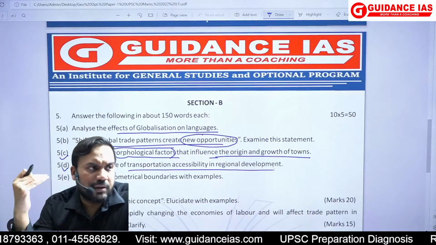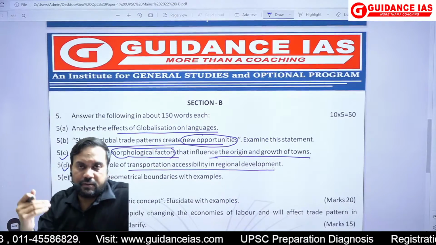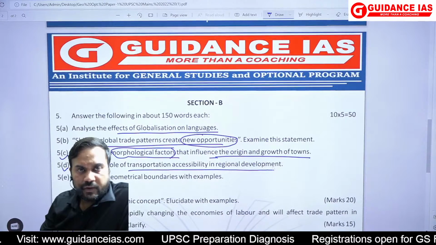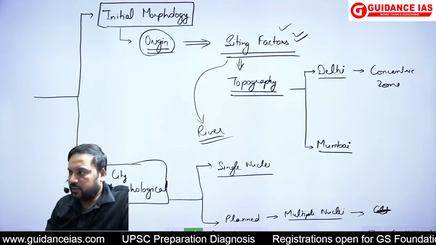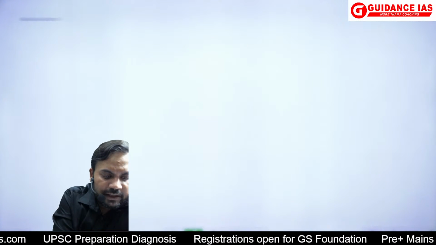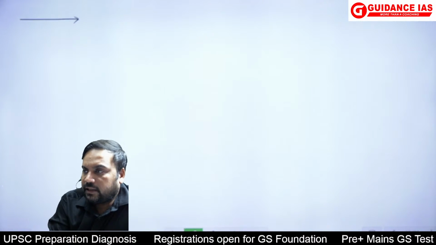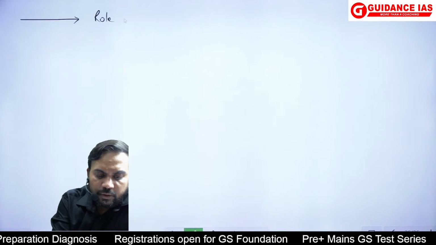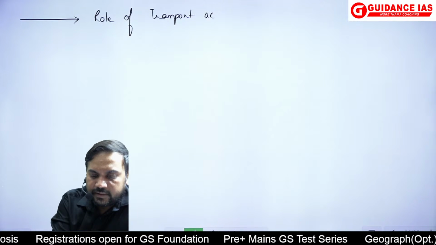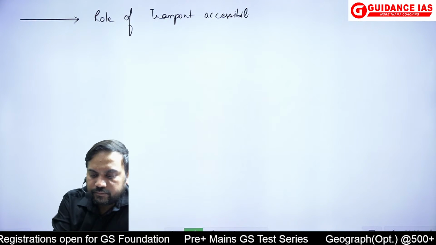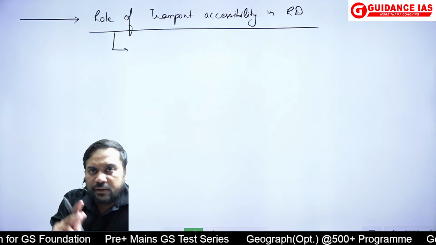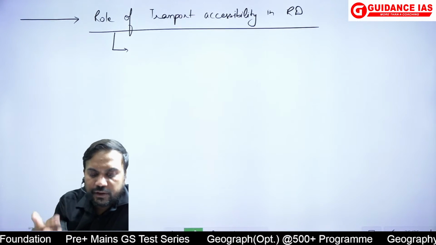I have almost devoted 2 to 3 hours in just dealing with this transportation and regional development question. ठीक है. So इसका जो framework था, it was very simple. इसमें when you are writing about the main body, first part, general part में लिखोगे about the role of transport accessibility in regional development, and here you will use the terms that we had used in the class.